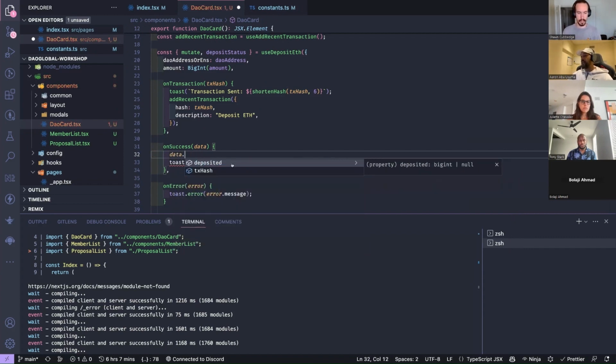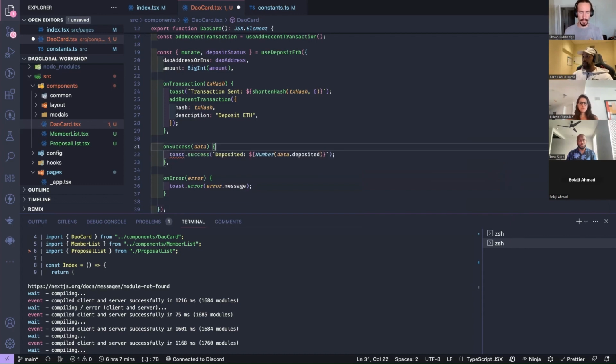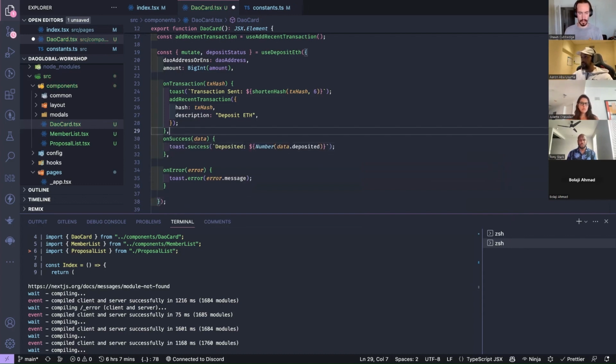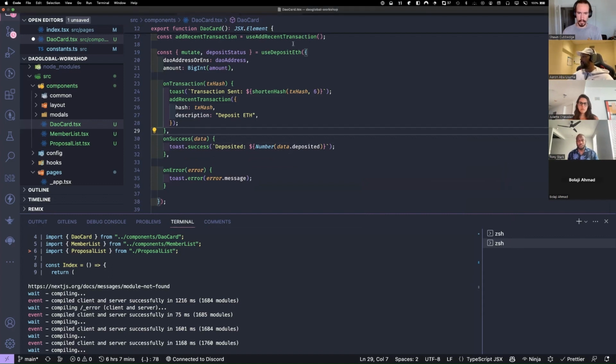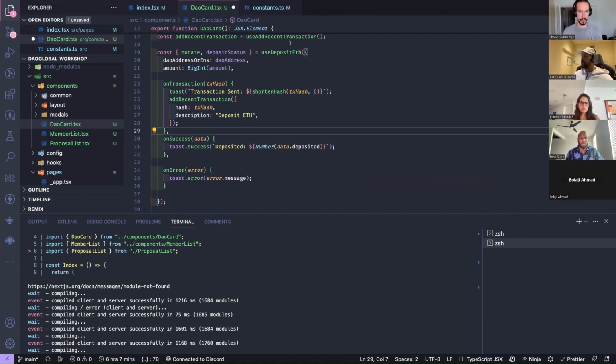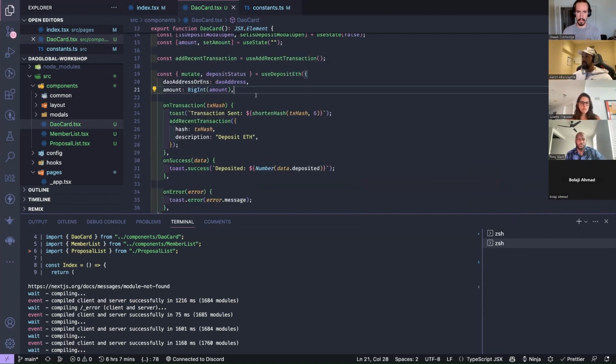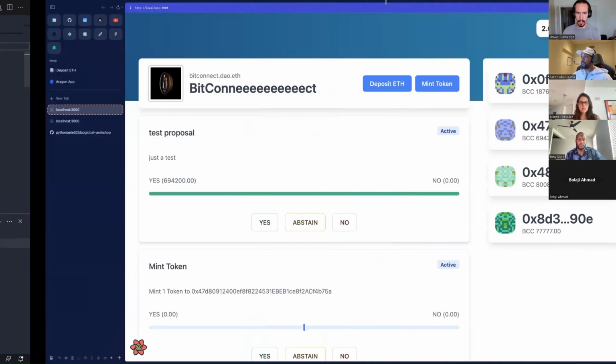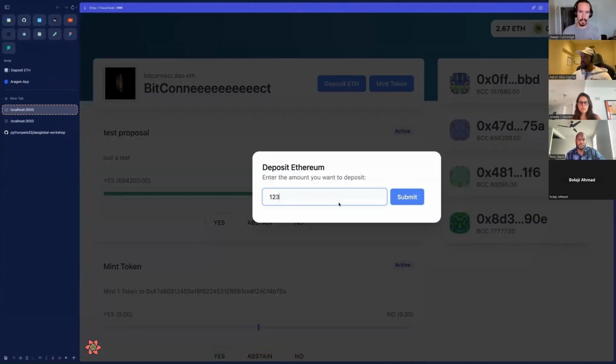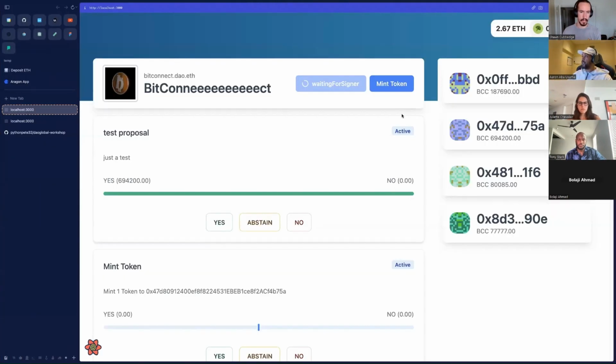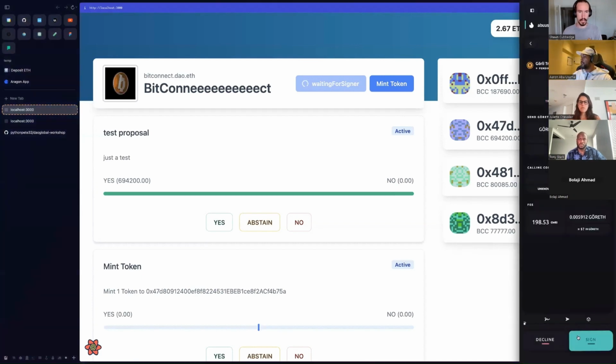So if you wanted to do something with that data, we're seeing the data we're getting back is the actual amount that we've deposited and the TX hash. But essentially, each one is a small thing, but all combined together, this just makes it a much better developer experience to build these complicated interactions with Aragon, just using these hooks. These are things that you wouldn't get out of the box using the SDK on its own, right? So let's do this again, see what we get. Waiting for signer again, cool. Let's sign this transaction.